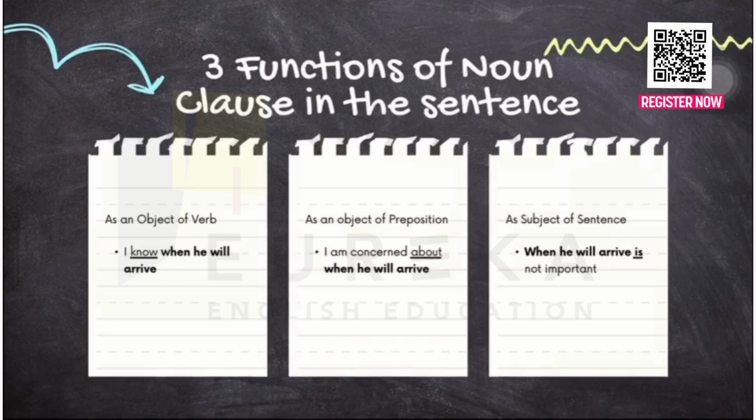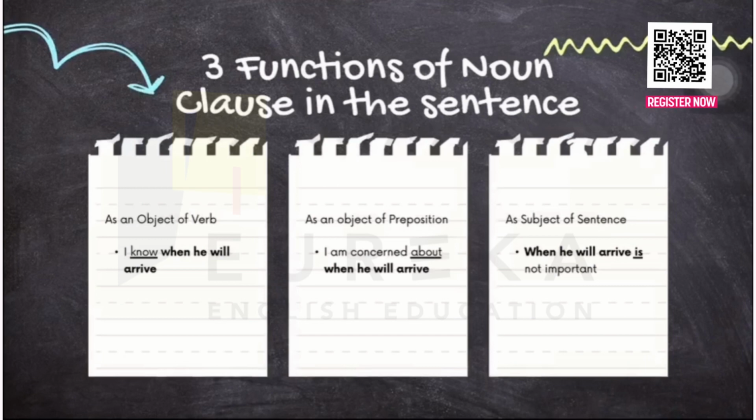After the preposition about that is underlined here, it is followed by the noun clause when he will arrive. Same as the previous example, there is the connector when, the subject he, and the verb will arrive. So when he will arrive here, after the preposition, functions as a noun in the sentence.